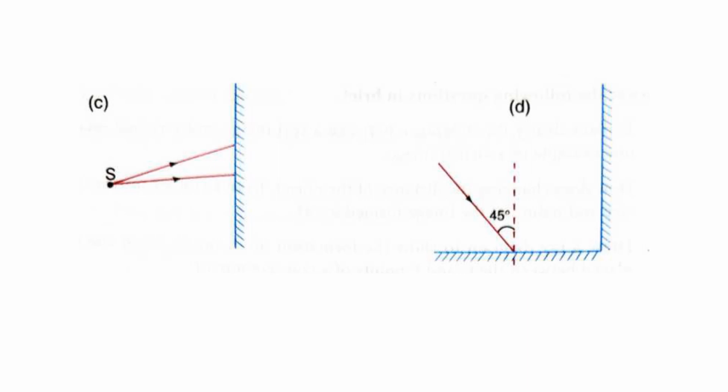First case, we have to draw only one line, which is retracing the path. In the other case, we have to draw the reflected ray, which makes an angle of reflection equal to the angle of incidence. Then the next one, question D. They are showing that 45 degrees is the angle of incidence. Then the angle of reflection will also be equal to 45 degrees. With the help of a protractor, we can measure the angle and draw the reflected ray.